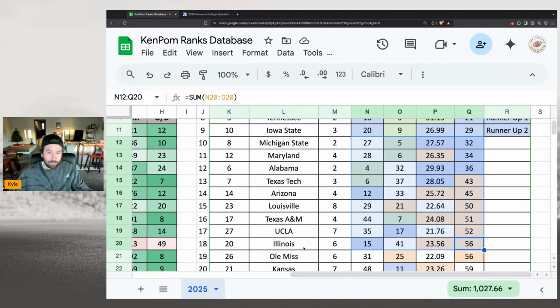So I like these teams. Probably not picking any of these teams to win the tournament, though, because, again, you have to have a top 7 offense. Only Alabama and Texas Tech do. You have to have a top 10 defense. Only Michigan State, Maryland, and Texas A&M do, and their efficiencies are below the championship threshold. So I wouldn't be taking any of these teams to win. I would take them to go to maybe the Final Four at the most, but these are your Elite Eight candidates.